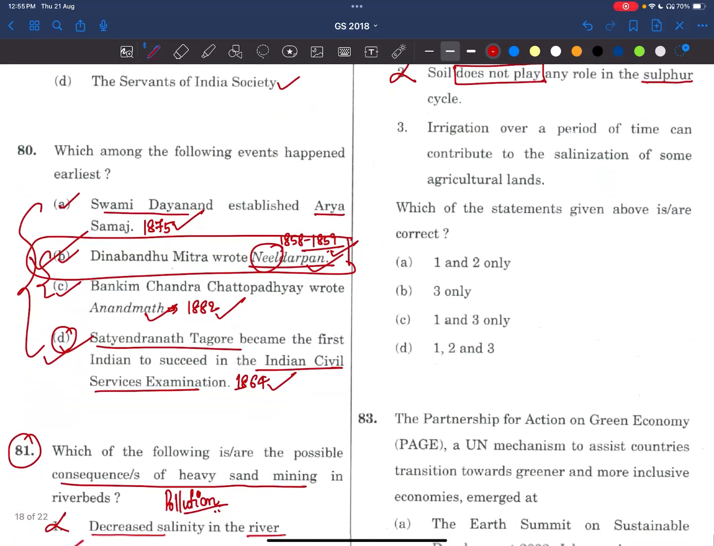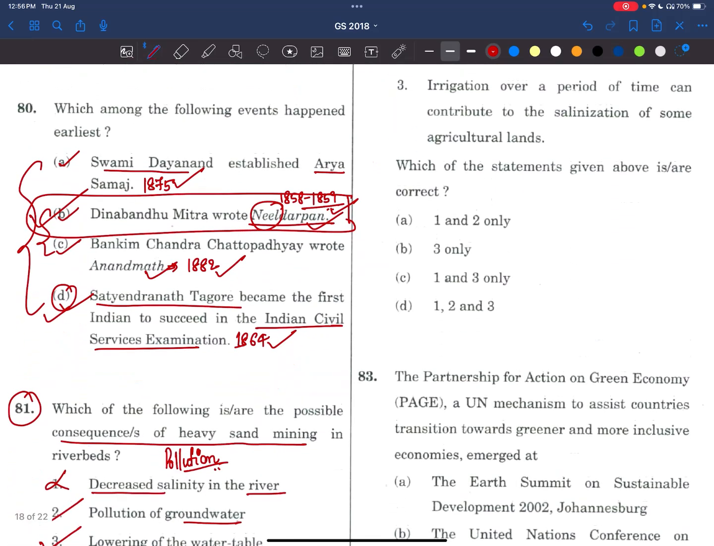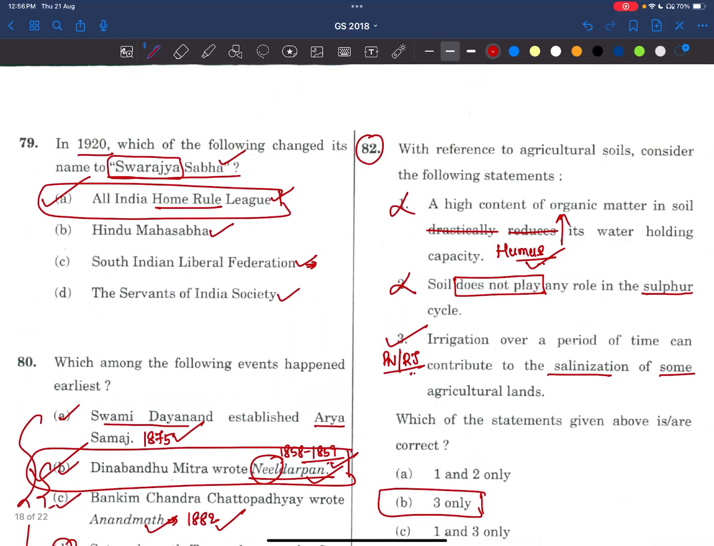Now, irrigation over a period of time can contribute to salinization of some agricultural lands. See here, some agricultural lands, salinization, a very positive statement. We are finding these things in Punjab and Rajasthan. Because of over irrigation, the soil is turning saline and deserts are forming. Answer is okay. Now what we have to do is focus on soils, soil conservation, desertification of soils, and how they are being countered. All these things become very important for us.